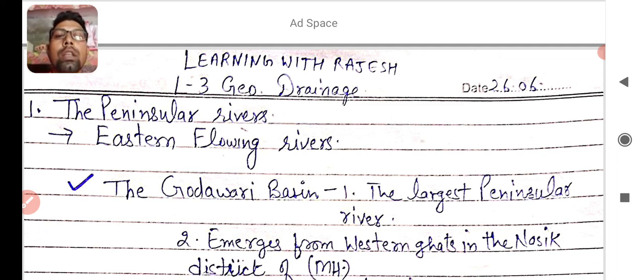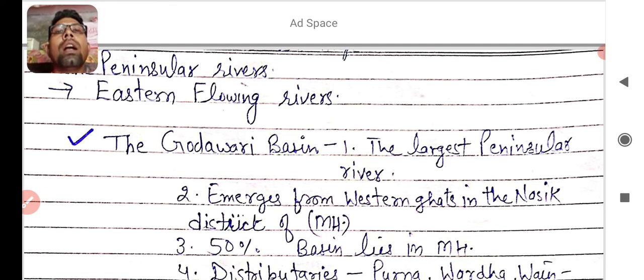The first is the Godavari Basin. The major points: Godavari is the largest peninsular river, so that's why it's known as Dakshin Ganga.